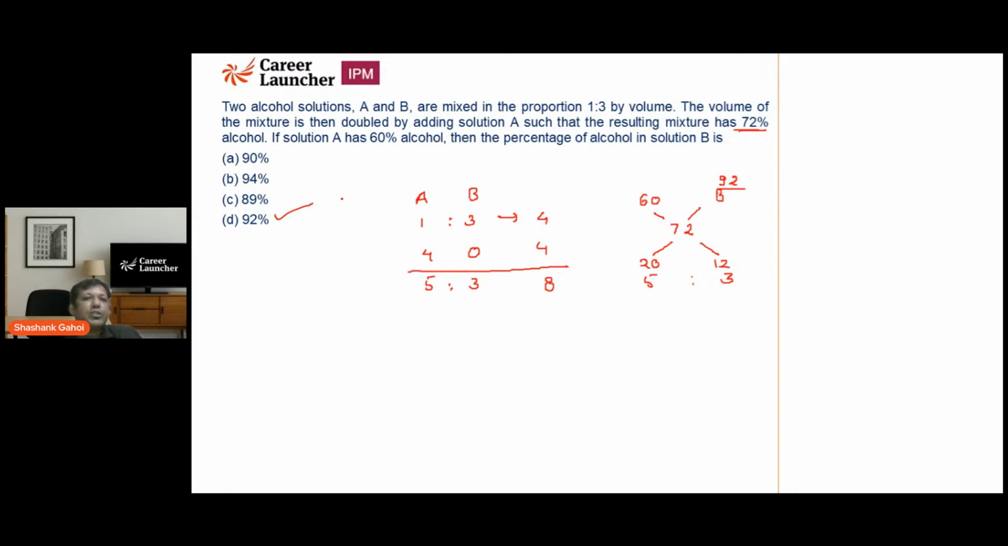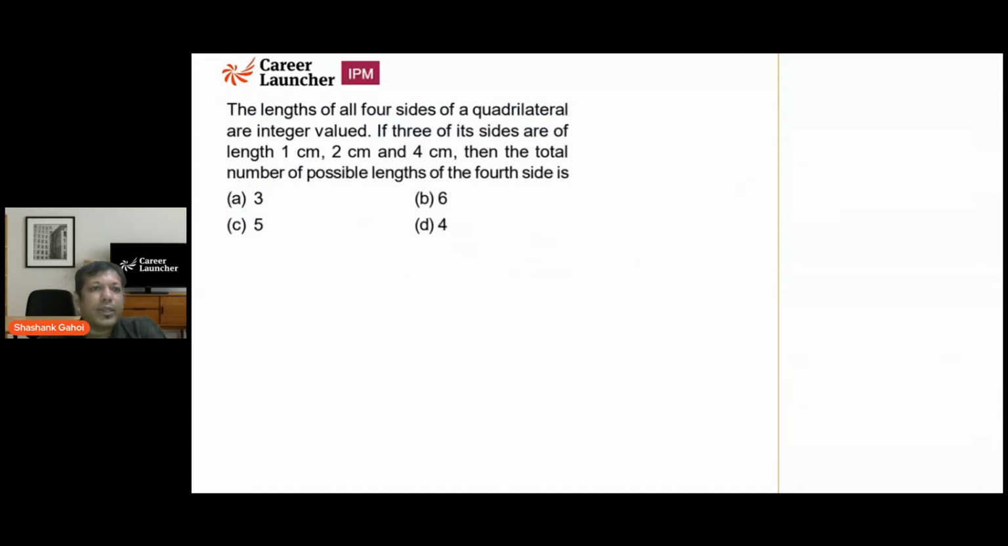And these kind of questions you can easily solve by using the concept of allegation. So use allegation and you are going to get these questions right very easily. Okay. Now let's move on to the next one.